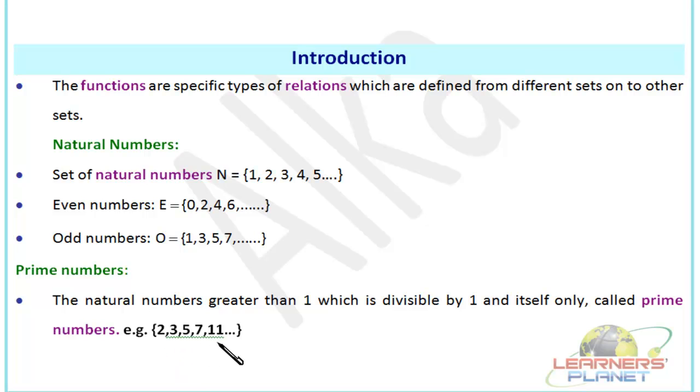Suppose 2, 3, 5, 7, 11, 13, 17, 19. You can very well say that these numbers, say 2, 3, 5, don't have any other factor. If I talk about 5, 5 has just two factors, that is 1 and 5, only two factors, right? Similarly for 7, there are two factors only, 1 and 7. For 11, there are two factors only, 1 and 11, right?